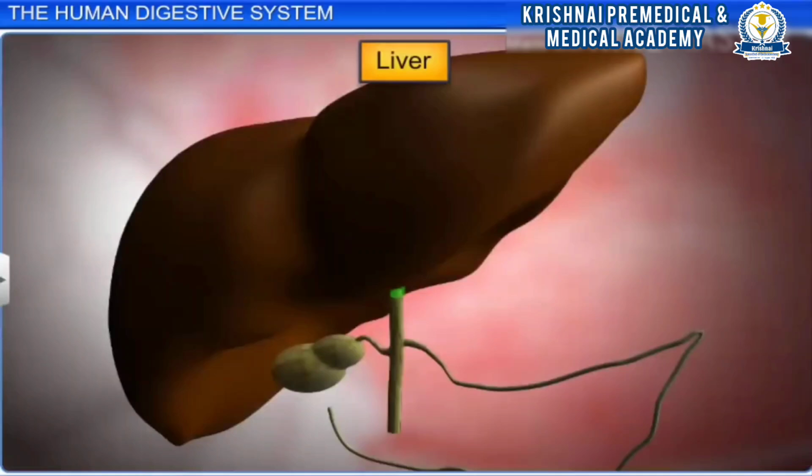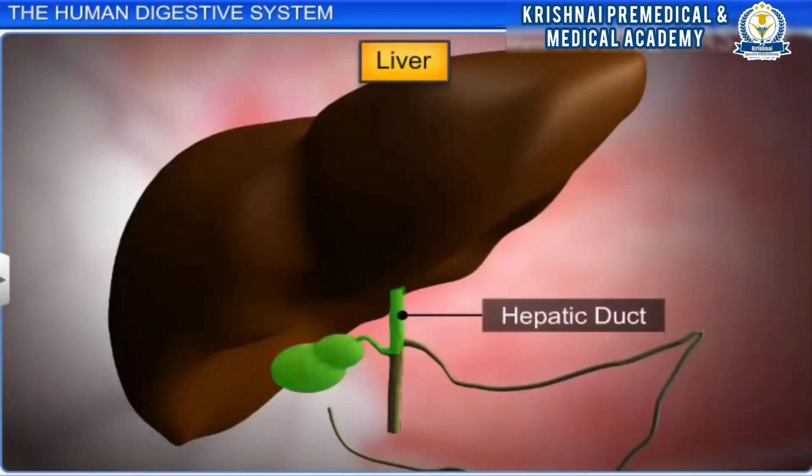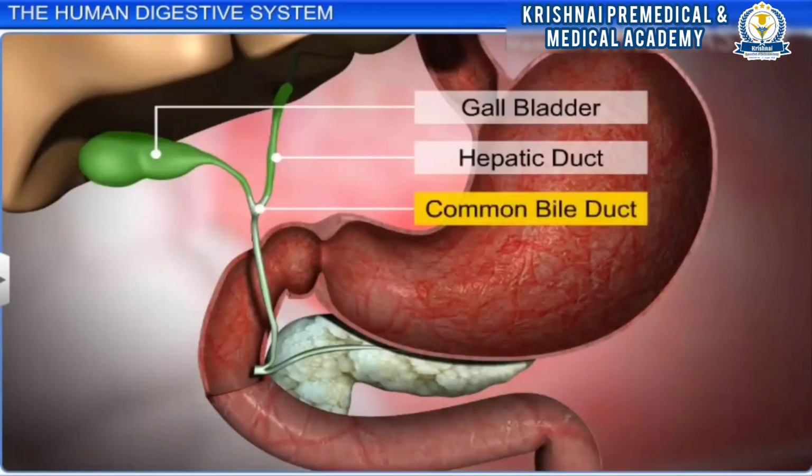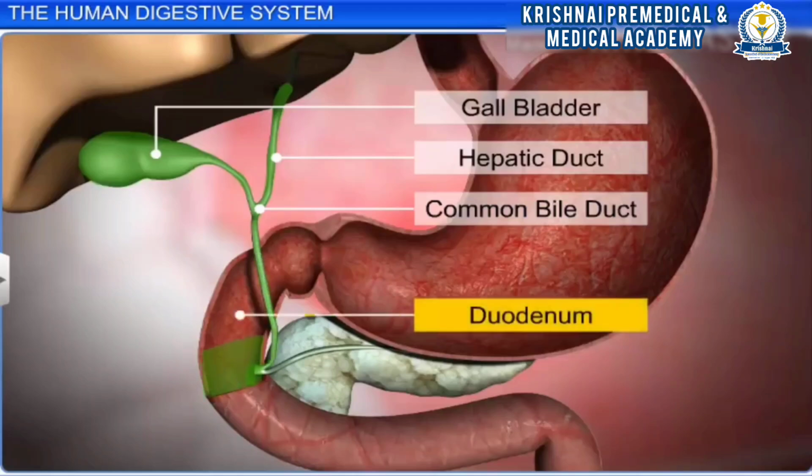The bile is secreted by the hepatic cells, passes through the hepatic duct, and is stored and concentrated in the gallbladder. A duct emerging from the gallbladder, along with the hepatic duct from the liver, forms the common bile duct, whose main function is to conduct the bile stored in the gallbladder into the duodenum.